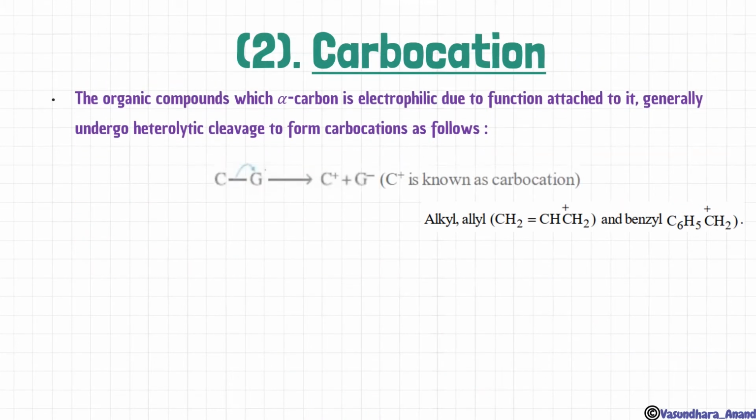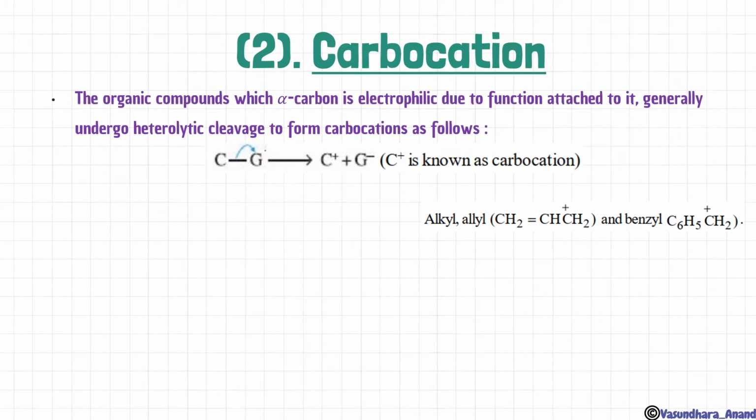Carbocation: organic compounds where the alpha carbon is electrophilic due to the functional group attached to it generally undergo heterolytic cleavage to form a carbocation as follows. Carbocation and carbanion are formed due to the heterolytic cleavage that we have understood now. In heterolytic cleavage, carbocation will form. When the group is more electronegative, the bond is going to shift towards the group, and hence the positive charge will develop on the carbon. That's why it is called carbocation.